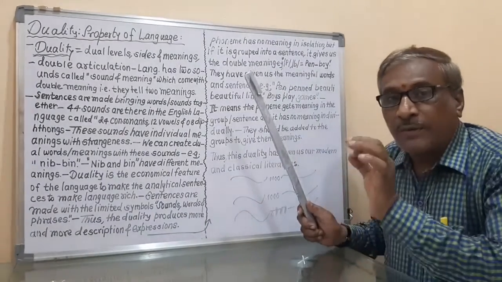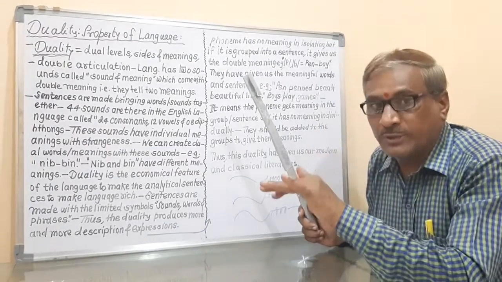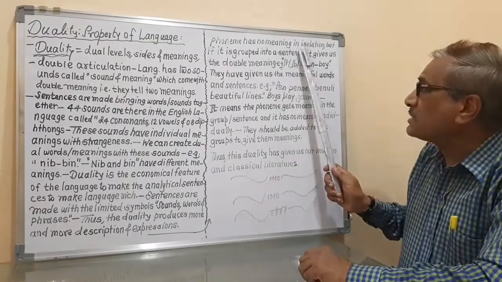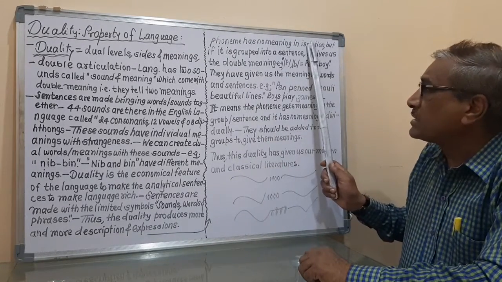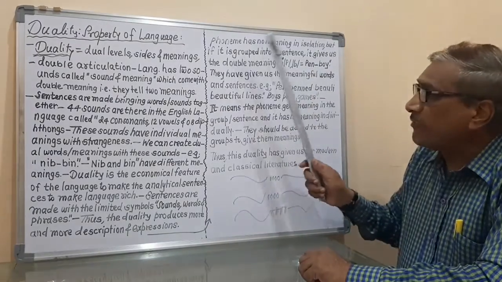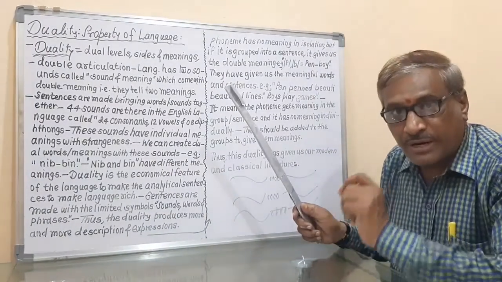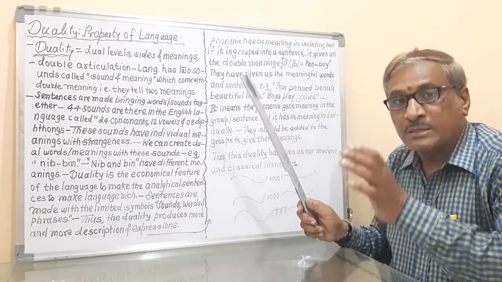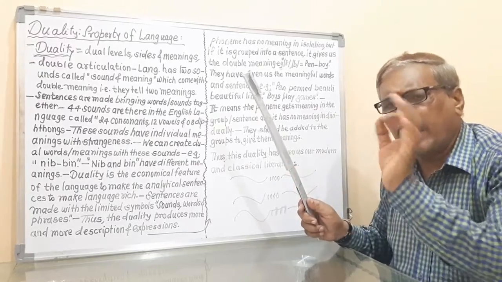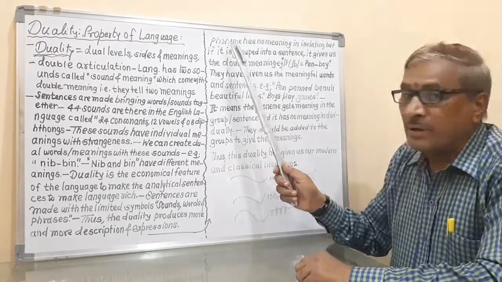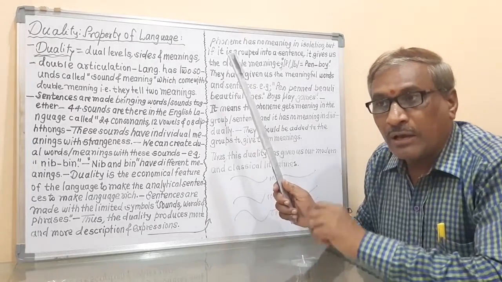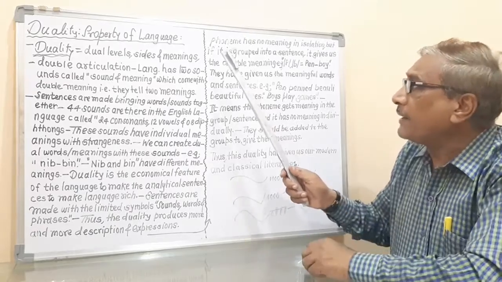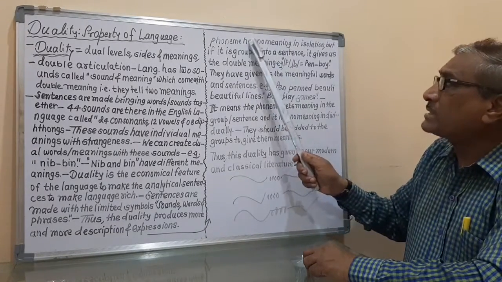In isolation means in the single situation, means in the separate situation. When we write that phoneme separately, or in the single way, then that phoneme has no meaning.